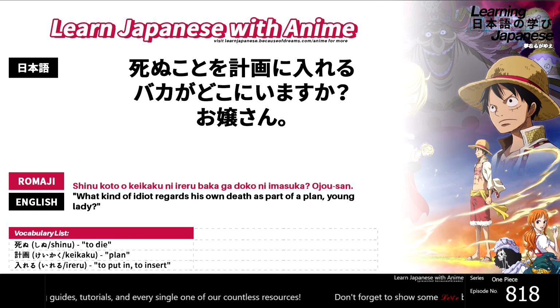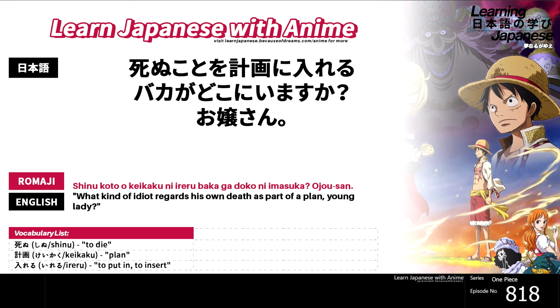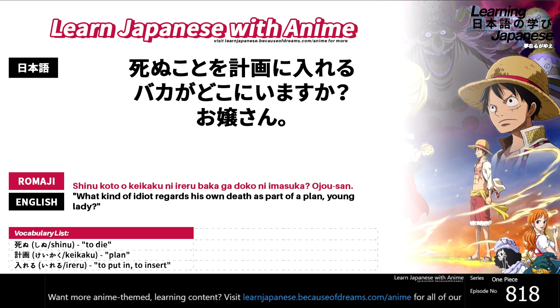But real quick here, let's just go over the grammar patterns that we went over in this line. We have the nominalizing of a verb, basically turning it into a noun or a gerund by adding koto after the dictionary form of it. Then we have basically not that much else of significance grammar-wise. Very common stuff, the doko ni imasu ka, masu form, polite form, plain form, modifying a noun with a clause, that's one. So yeah, it's a pretty simple sentence, but good luck with that bonus line.